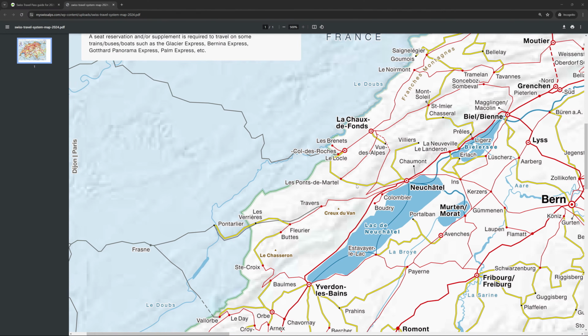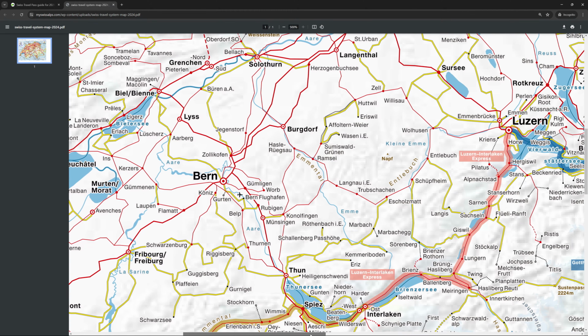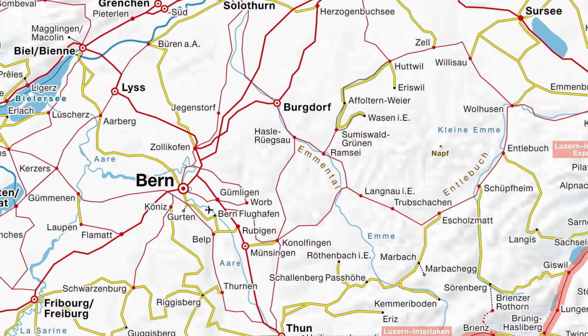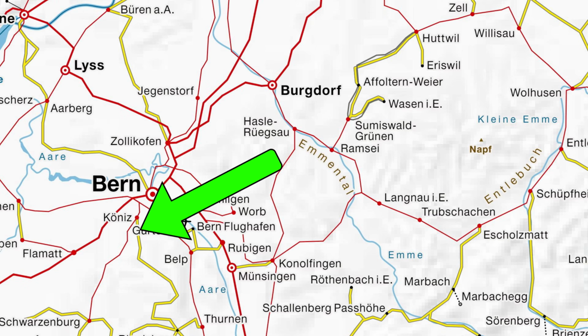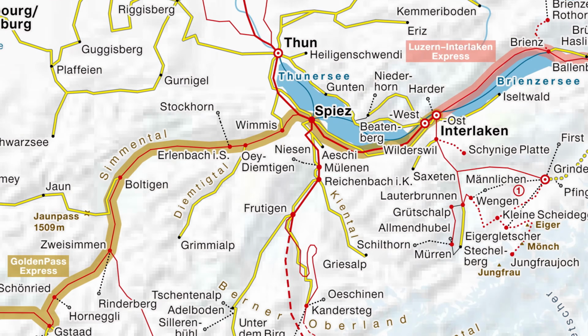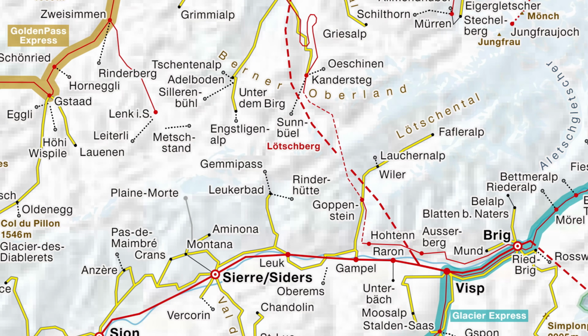Let's zoom in on the capital, Bern. The circle with the dot tells us that all urban transport like trams and buses are free. Also, you can see all the solid lines, telling us that all trains and buses to and from Bern are free as well. There's only one exception, and that's this dotted line to the mountain Gurten. That's 50% discounted.